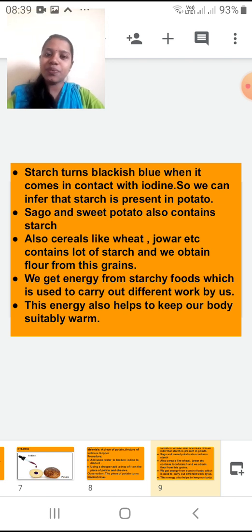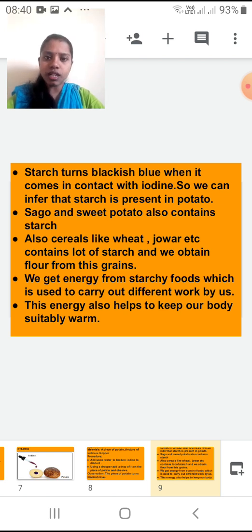Okay, students? Now, sago and sweet potato also contain starch. So all these things which you get underneath, sweet potato, sago, they also contain starch. Also cereals like wheat, jowar, etc. contain a lot of starch, and we can obtain flour from these grains. So we can make it into flour and knead it into a dough, like for chapatis, for wheat.